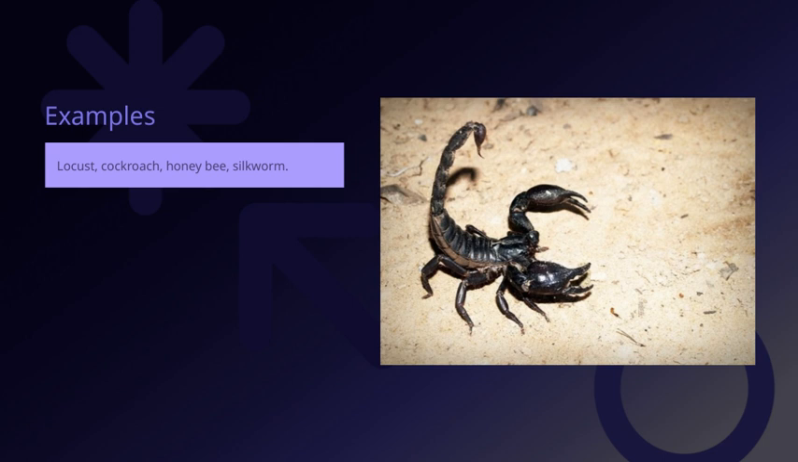Finally, the silkworm. This insect is famous for its silk production, which has been valued by humans for thousands of years. Silkworms exemplify how insects can be harnessed for economic purposes, providing us with materials like silk that have cultural and commercial significance. Together, these insects illustrate the diverse roles that insects can play, from ecological functions to economic contributions, highlighting their importance in our world.